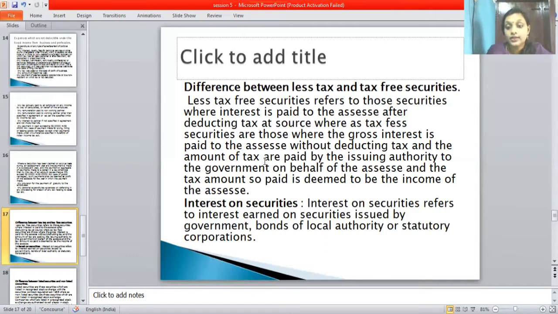Interest on securities refers to the interest earned on securities issued by the government, bonds of local authorities or statutory corporations. So these are the differences between tax-free securities and interest on securities.